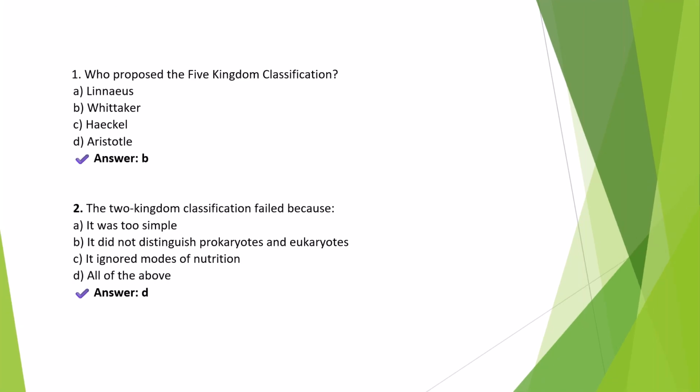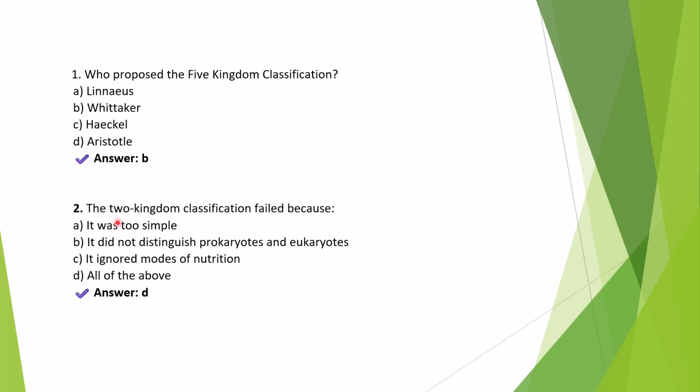The first question, who proposed the five kingdom classification? The right answer is option B, R.H. Whittaker. R.H. Whittaker proposed the five kingdom classification in the year 1969. And it consisted of the five kingdoms, which are Monera, prokaryotes, Protista, the unicellular eukaryotes, then Fungi, Plantae, and Animalia. So this system was based on several factors like cell structure, mode of nutrition, reproduction, and phylogenetic relationships.